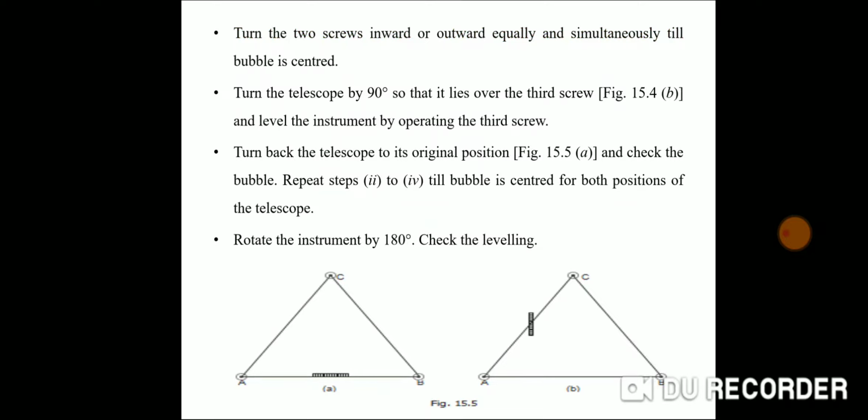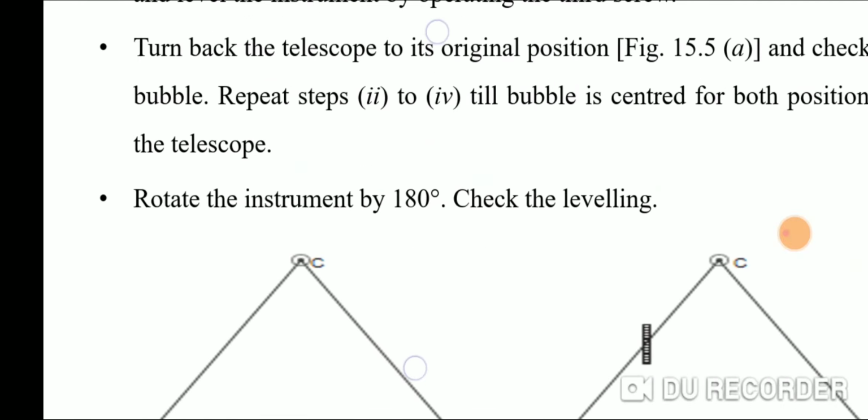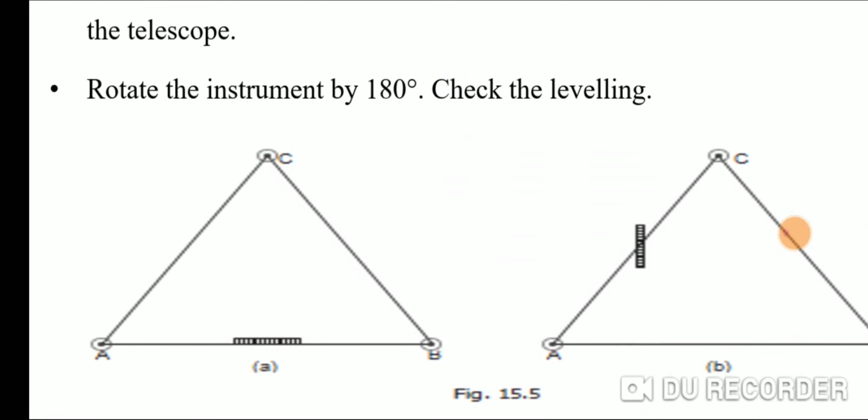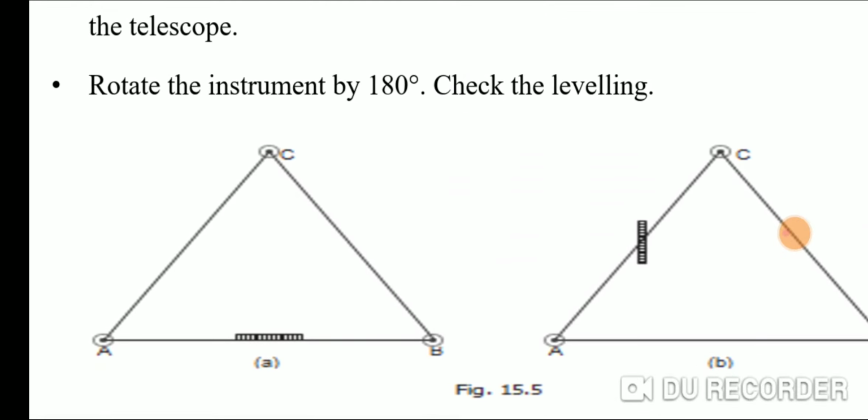For the leveling of the instrument, there are three foot screws present. A, B, C are the three foot screws of the dumpy level. We keep the split level of the dumpy level parallel to two foot screws.